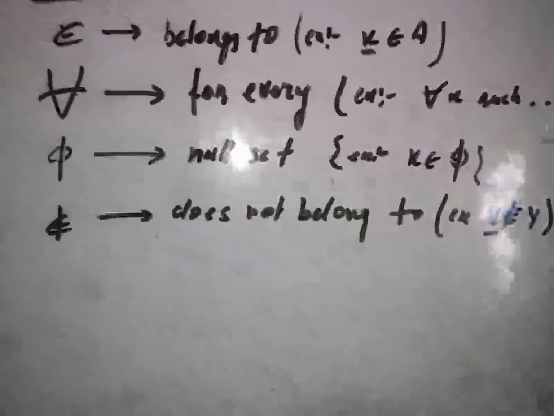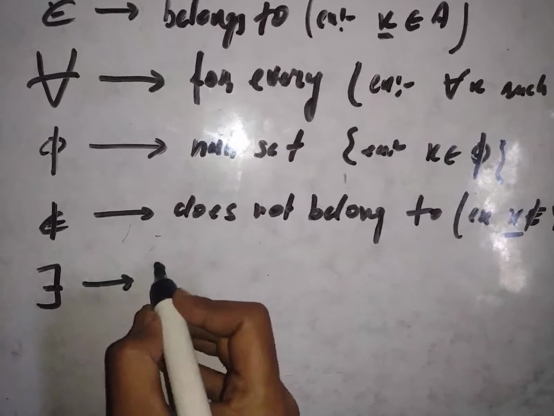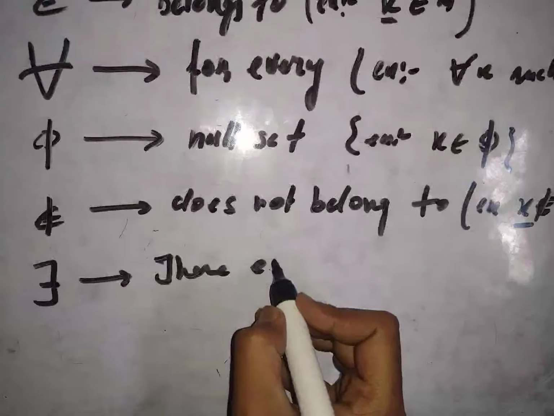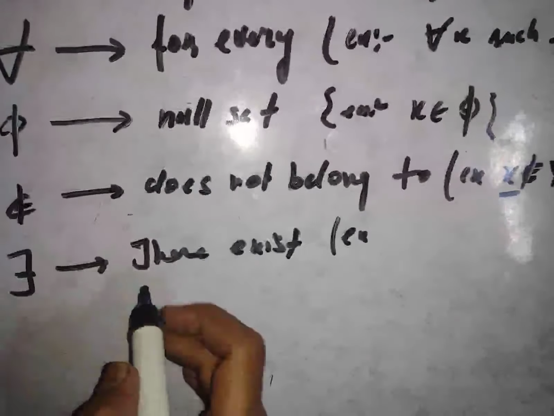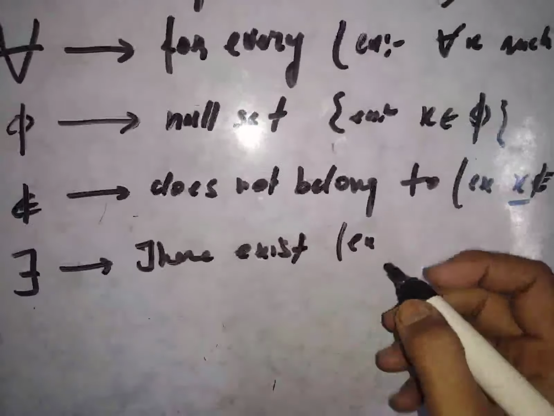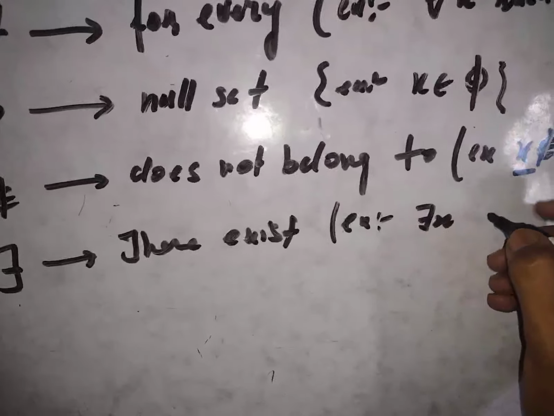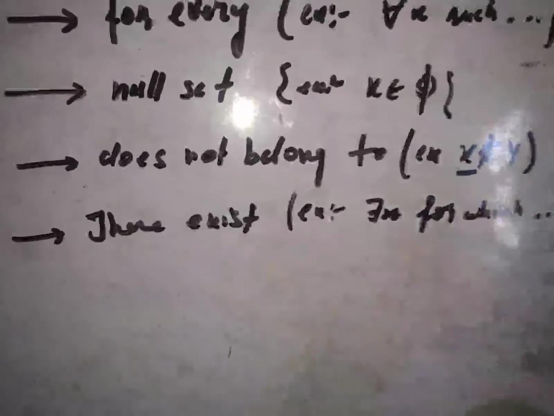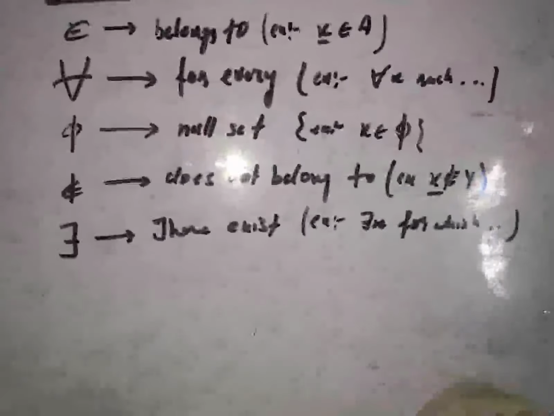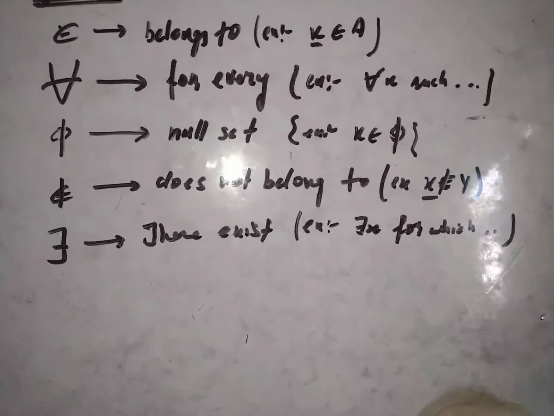And then there will be a notation that means there exists. Instead of writing "there exists", we shall use this notation to reduce our effort. So we can write that there exists x for which, and we can define a function on this which satisfies this. So these are the notations that shall be used in mathematics at our level.